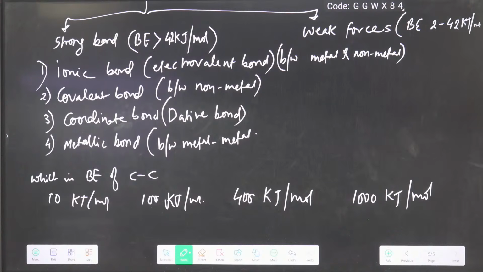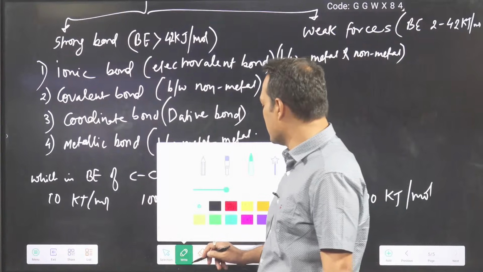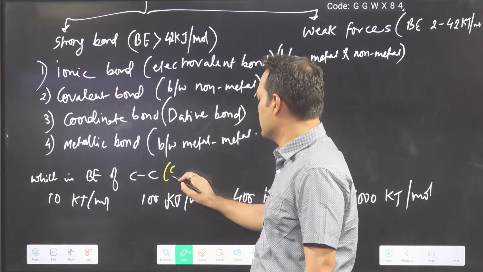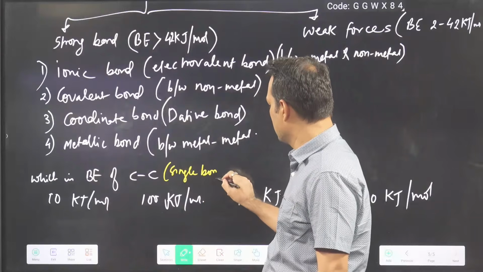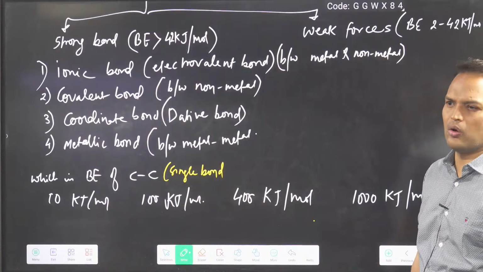Approximately what should be the answer? We are talking about a single bond. You know this is a covalent bond. Carbon single bond energy is around how much?